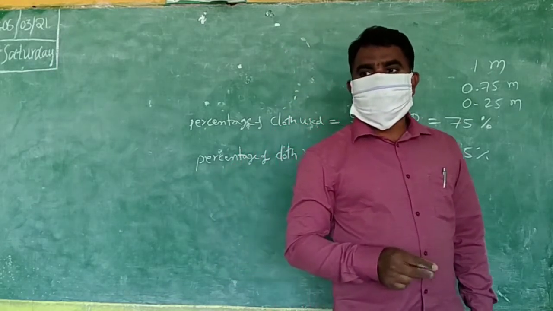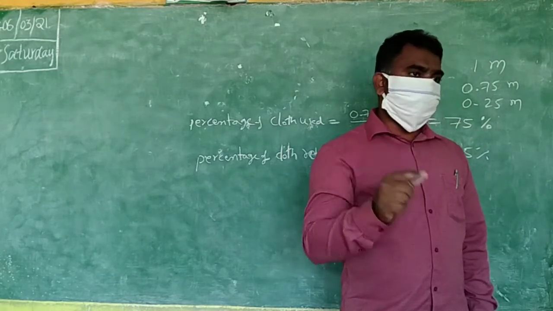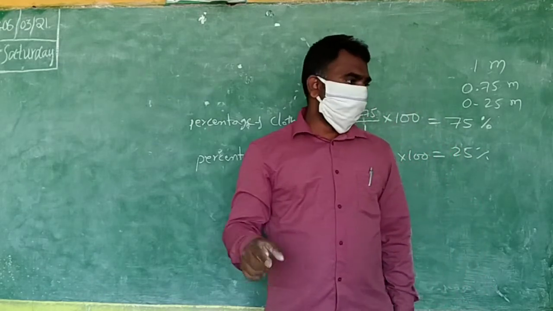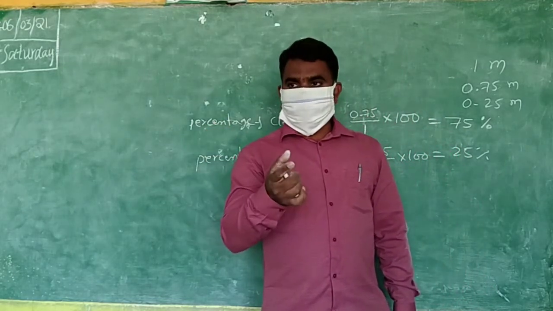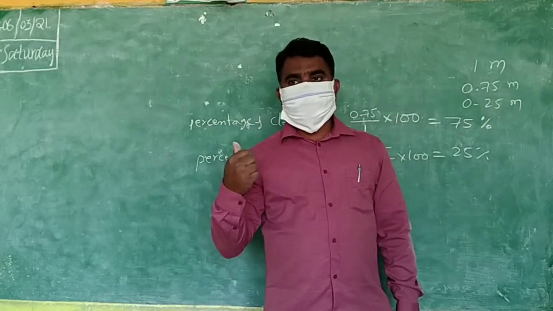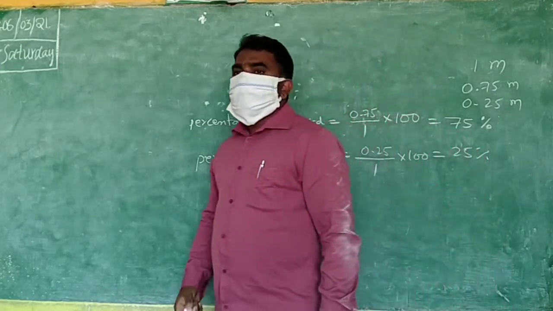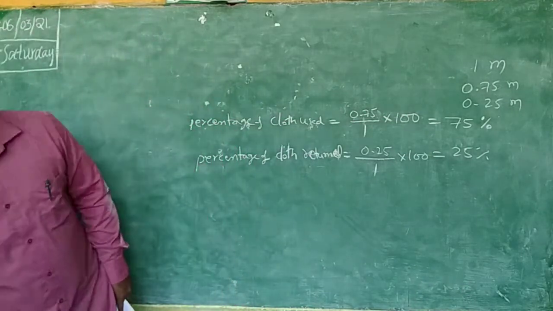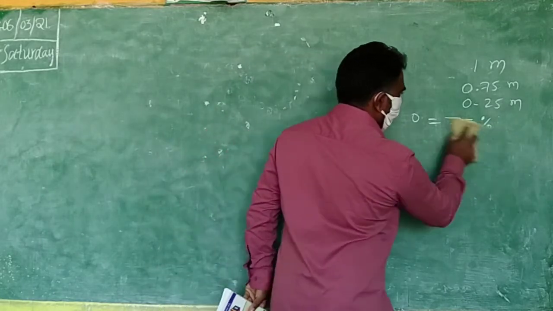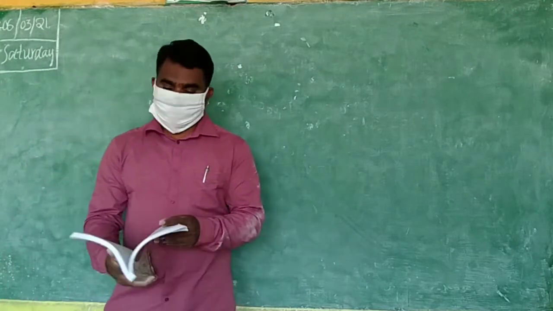Second, cotton shares in shirt A: cotton shares above, total shares down into 100. In shirt B, cotton shares above, total shares below into 100. In this problem, cloth used: how much cloth used above, total into 100. Cloth returned: how much cloth returned above, total into 100. Okay? You understand? Yes. Now, next problem. Only remember this formula, enough. You can do it.